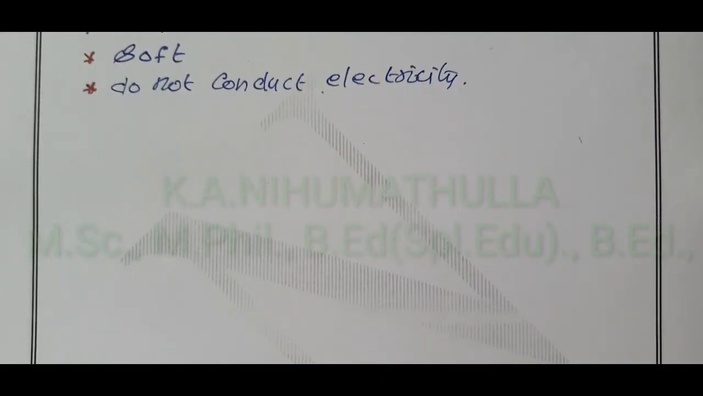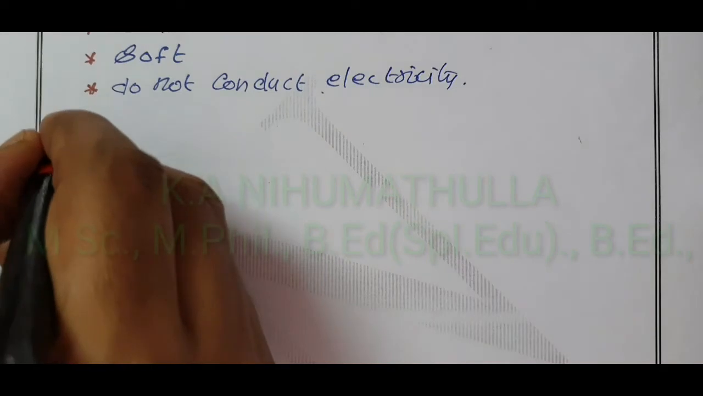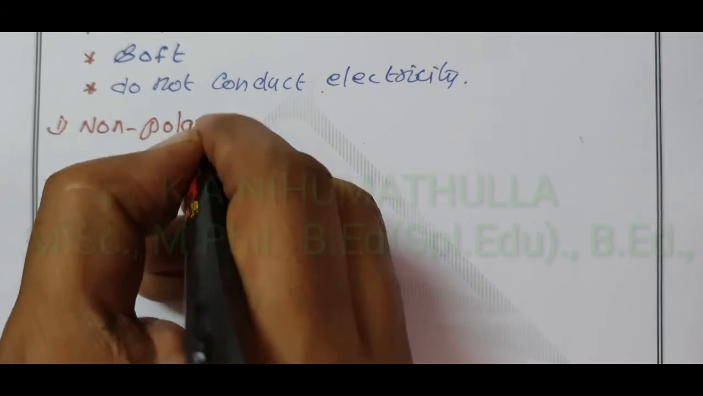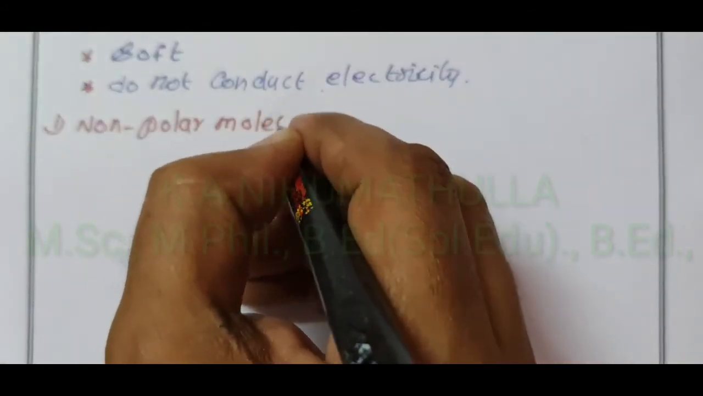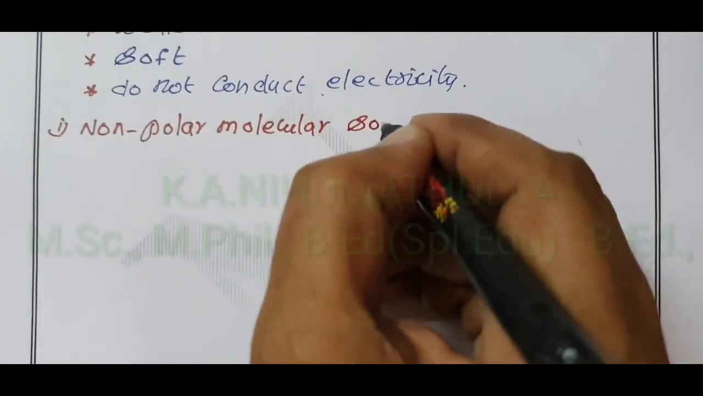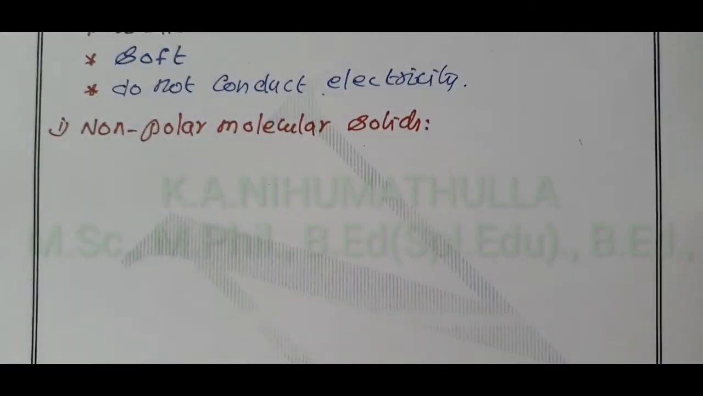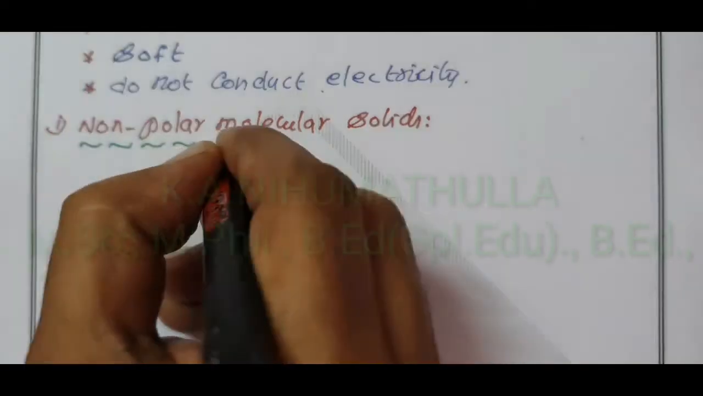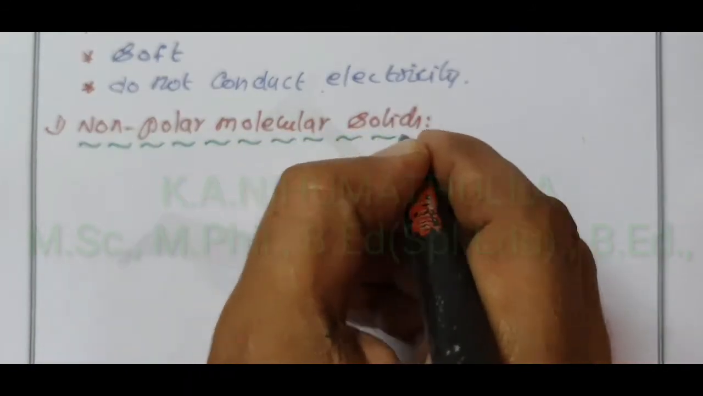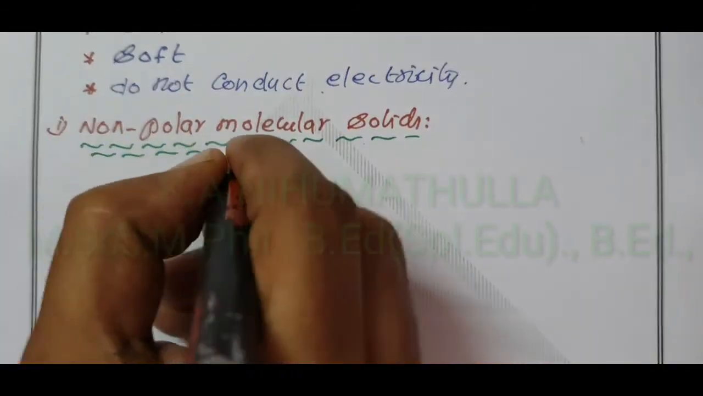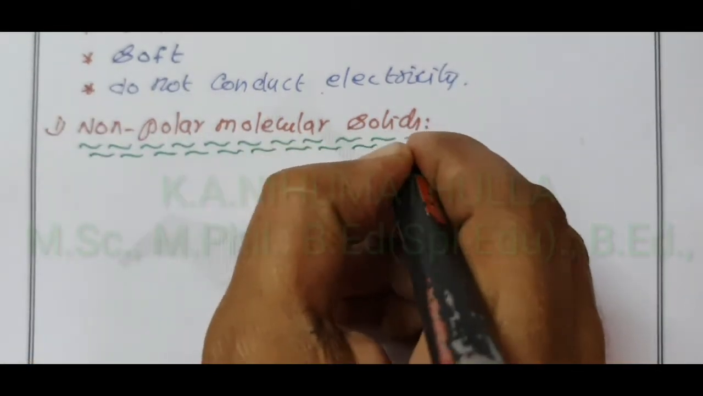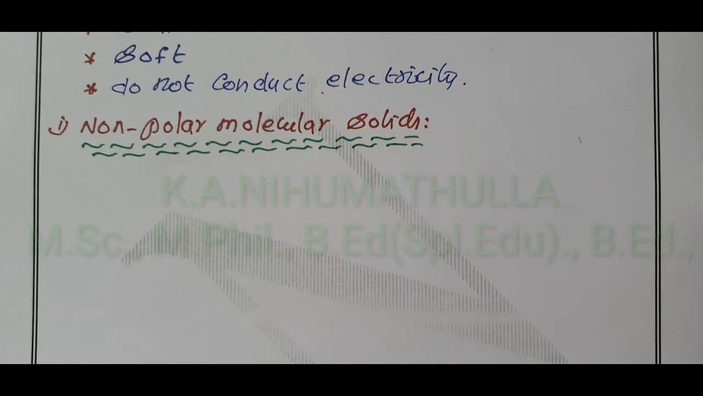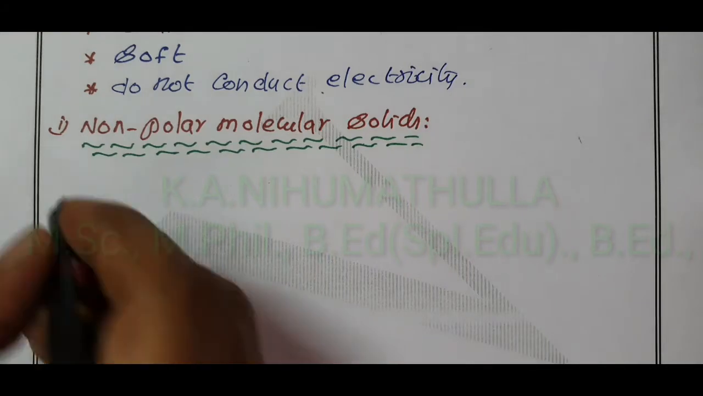Molecular solids are classified into, first, non-polar molecular solids, and polar molecular solids. The third one is hydrogen bonded molecular solids. They are classified into non-polar molecular solids, polar molecular solids, and hydrogen bonded molecular solids.